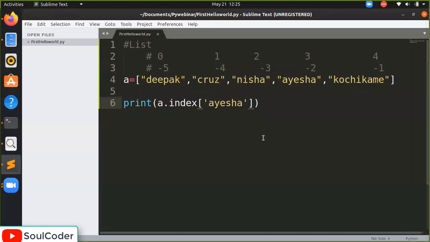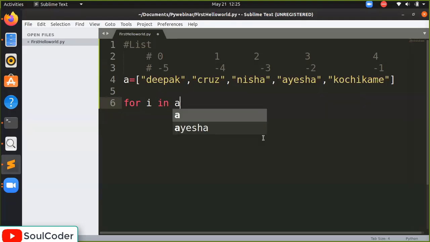So we'll try a different thing here. For example, when you say for i in A, and then we use the length of A, it will calculate the length of A. What is the length of A? 0, 1, 2, 3, 4, and it will iterate through this.